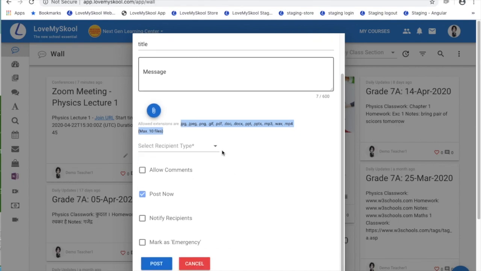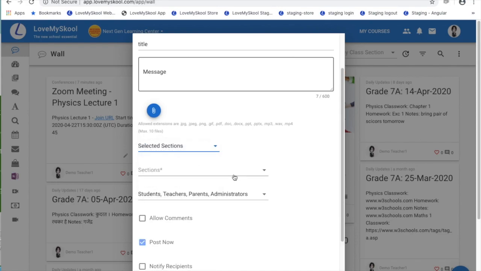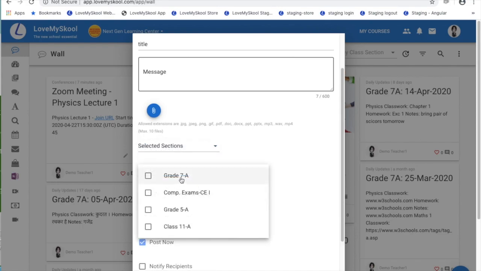And I can send it to all the class sections that I am enrolled into. So I can select, for this example, this teacher is enrolled into 7A, competitive exam 1, 5A, and 11A. So I can send it to all of them or any combination of these classes that I'm enrolled into.